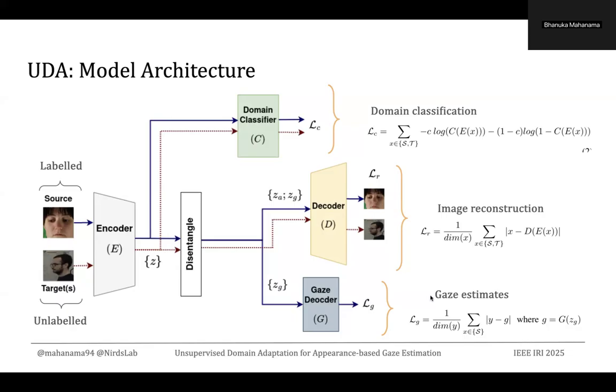In addition to that, we also have the reconstruction and the gaze estimation. These two also force the encoder to produce a representation which is helpful in the image reconstruction and also in the gaze estimation. Now we have three functions happening in our gaze model: classification, reconstruction, and estimation. So we have three terms in our loss function: the domain classification loss, reconstruction loss, and the gaze estimation loss.